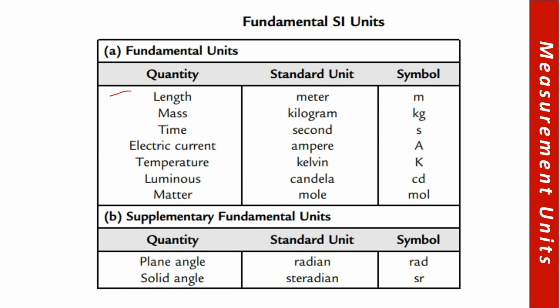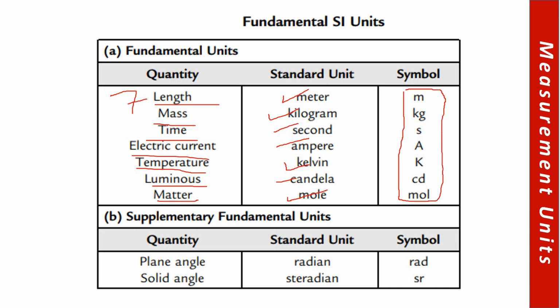Now, there are 7 fundamental quantities: length, mass, time, electric current, temperature, luminous intensity, and amount of matter. These physical quantities have units: length, meter; mass, kilogram; time, second; electric current, ampere; temperature, Kelvin; luminous intensity, candela; and matter, mole. And these are the symbols in this right column.